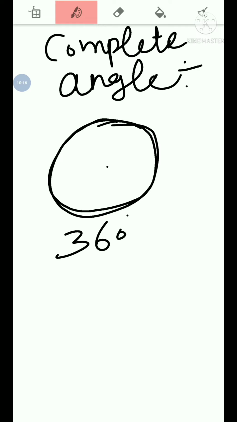Okay, so we have studied the basic concepts of geometry in this video, like point, line, line segment, ray, angle and types of angles.